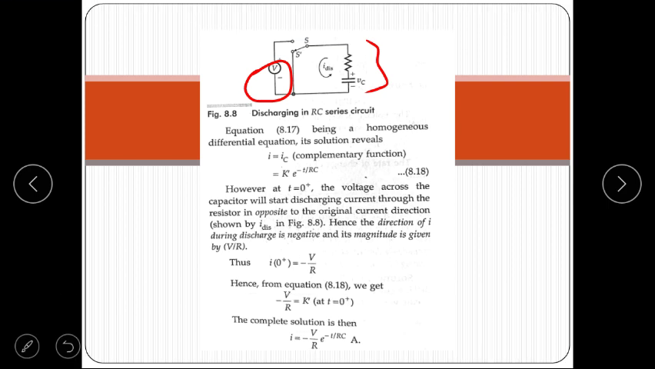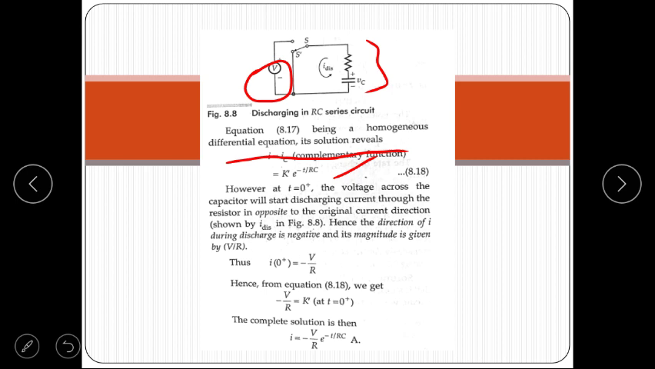Now discharging in RC circuit, the equation being a homogeneous differential equation, its solution is given as k e to the power minus t upon RC. However, at t equal to 0 plus, the voltage across the capacitor will start discharging. Current through the resistance is opposite to the original current direction. It means when a capacitor is charged, the direction of current is clockwise, and in case of discharging, the direction of current is anti-clockwise.